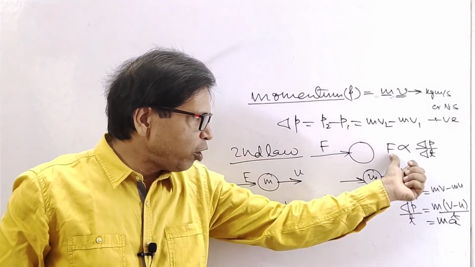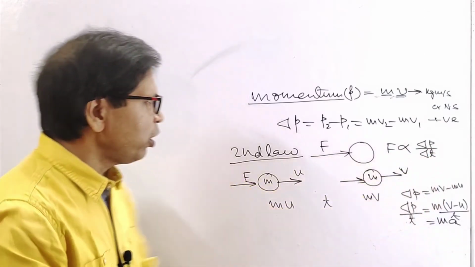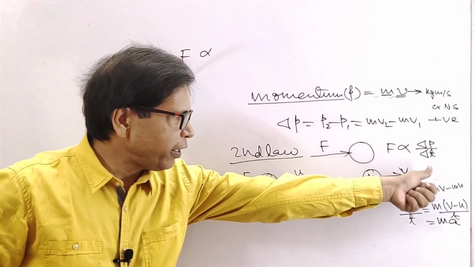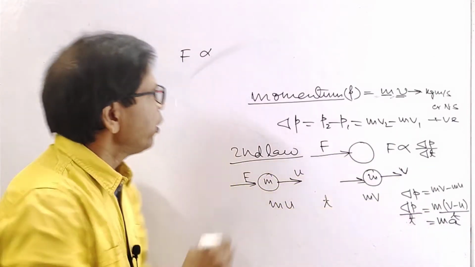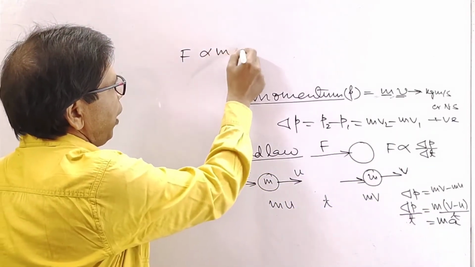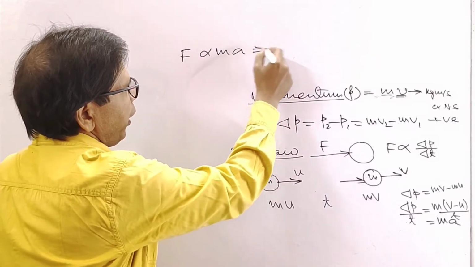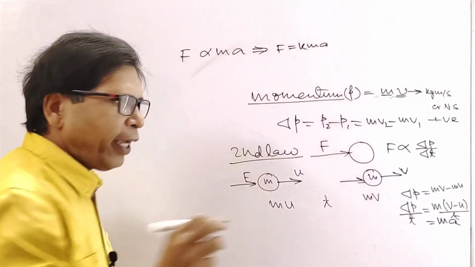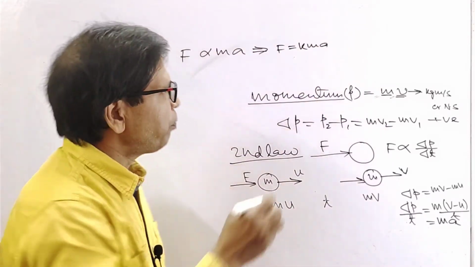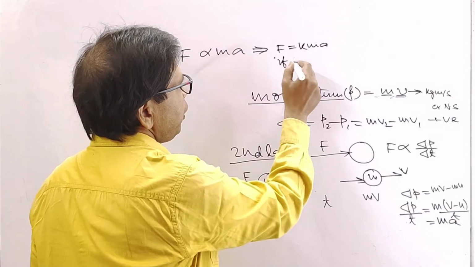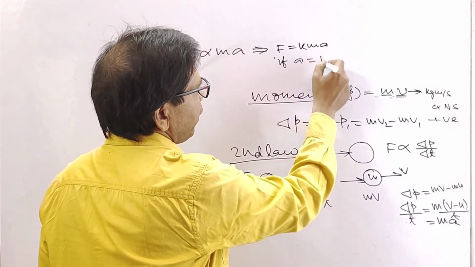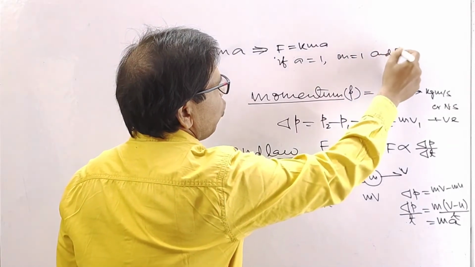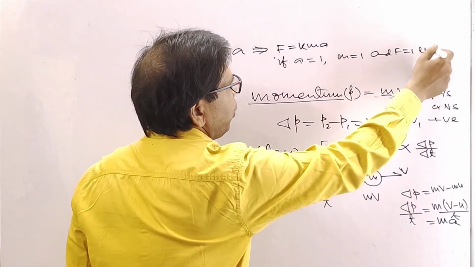Now from the statement of Newton's second law of motion, F is proportional to dp by dt, so this is m into a. So F is proportional to mass into acceleration. Therefore F equals k m a, where k is a constant. If a equals 1, m equals 1 and F equals 1, then what is the value of k?